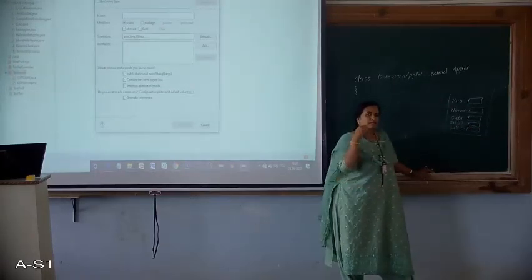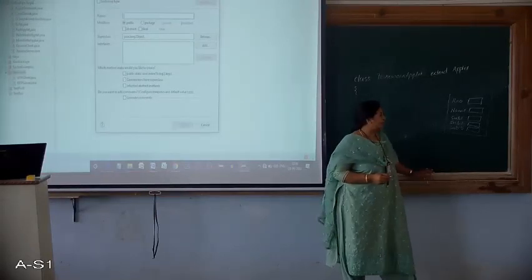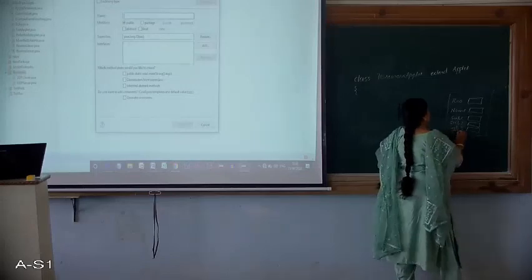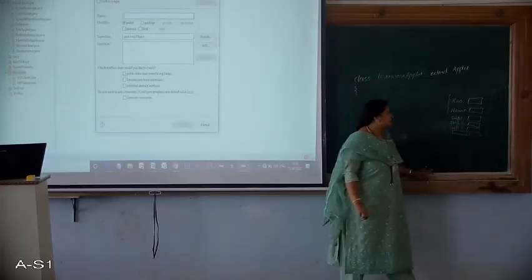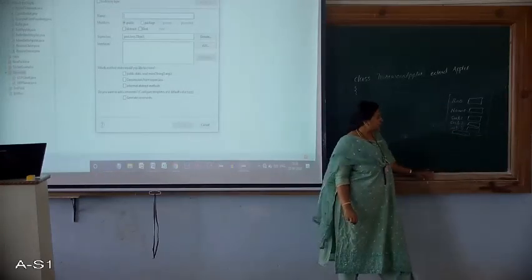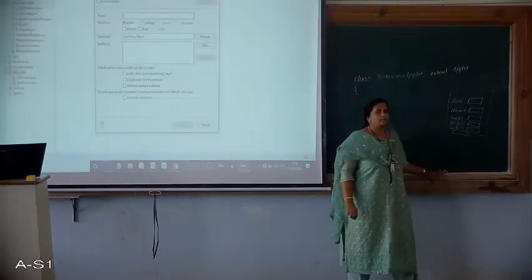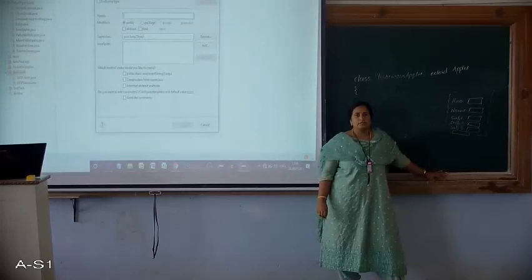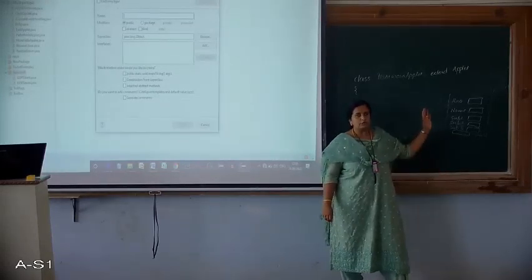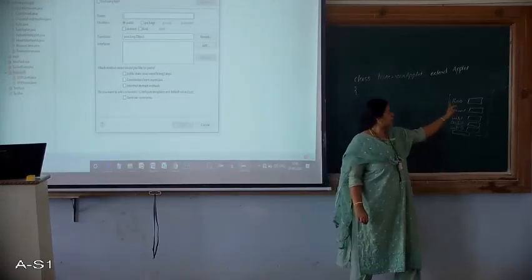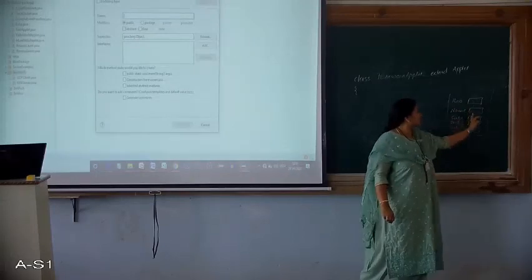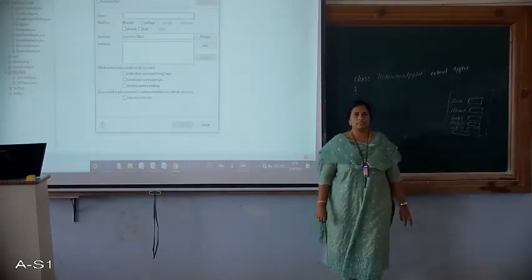Once the user enters these, it should give me the average marks scored. Let me take a label, or you can take a text field, which will display the average marks scored by the student. So to do this, we need components like labels. These are all the labels and these are all the text fields.